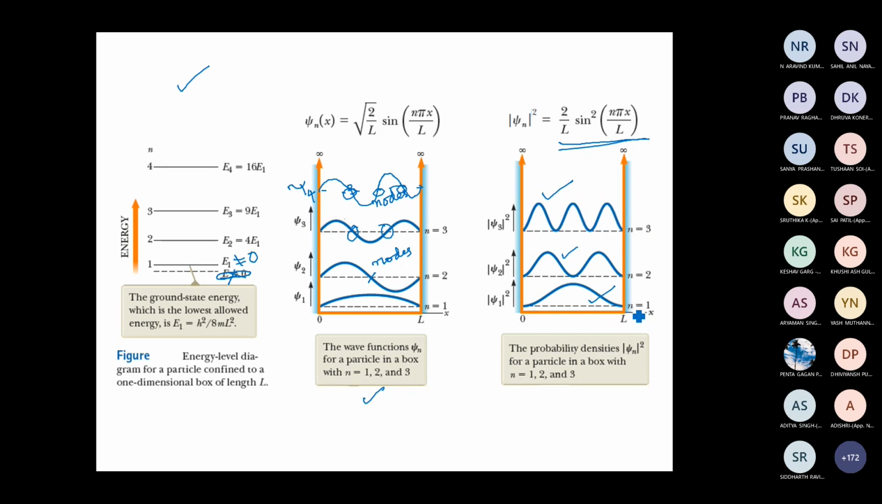Again, what will be the probability density outside the box, in the region x greater than L or x less than 0? What would be the probability density? It will be 0. It will be like this. It will extend to 0.